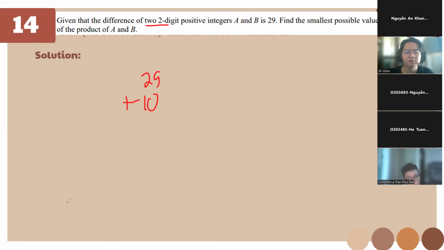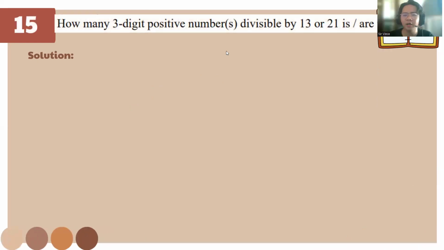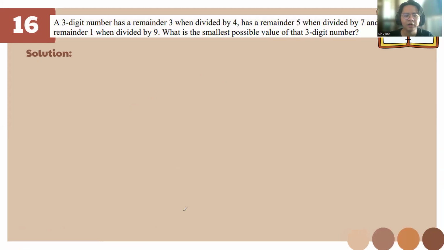Okay? Because it's two-digit. If not, then we can just say it's 29 and 30 and 1. Okay. So for this one, class, absolute value and the LCM of 13 and 21. And this one, class, remember to find the proper remainder.